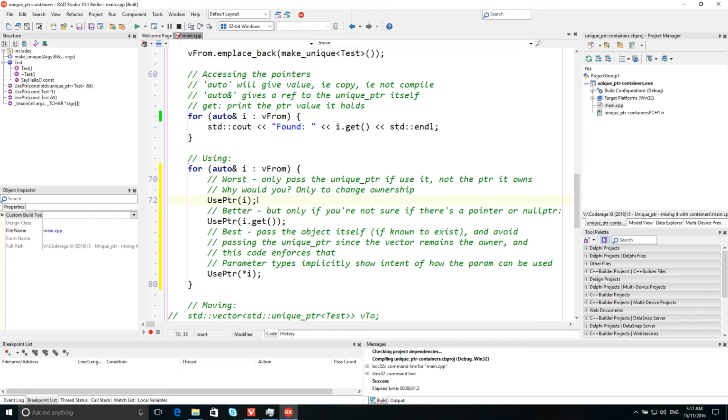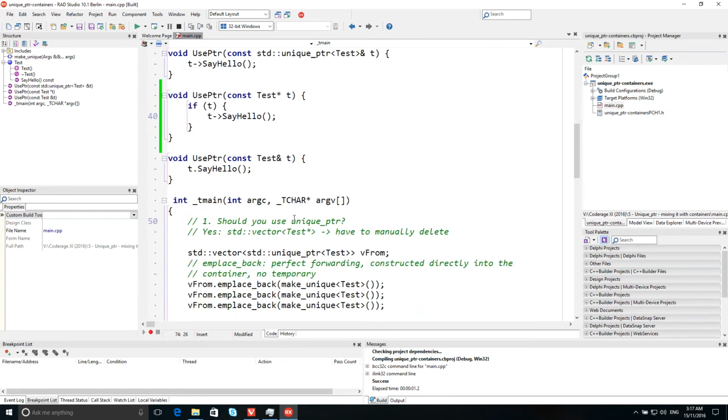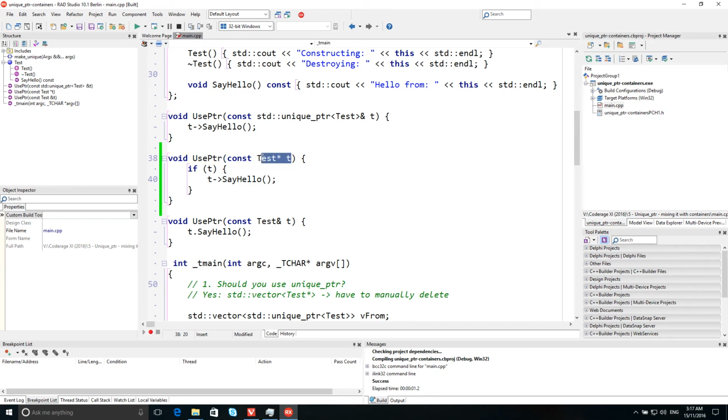More likely would be if you're not sure if the unique pointer holds a pointer or null pointer. So you pass the pointer itself that the unique pointer is holding, like so, with a test pointer here. But of course the thing about a pointer is that you don't know if it's valid or not, and so you have to test for that. And that can be completely valid. It's quite okay to have code where you may or may not be null, but the best code is code where you know for certain about the state, and that is more common. So this is completely valid, to pass around the pointer that the smart pointer is holding.